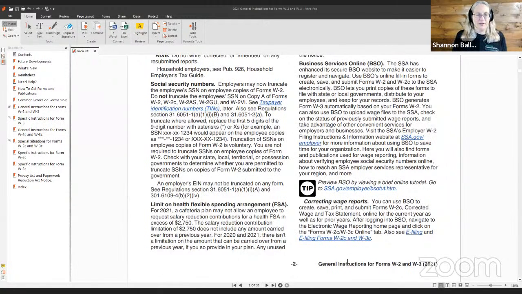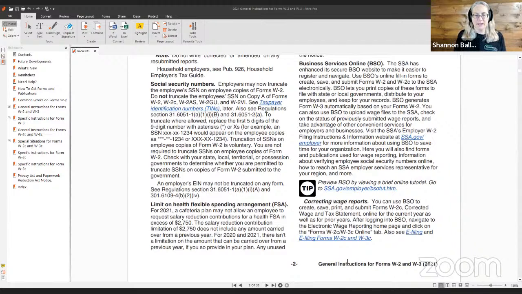Limit on health flex spending arrangements, FSA. For 2021, a cafeteria plan may not allow an employee to request salary reduction contributions for a health FSA in excess of $2,750. The salary reduction contribution limit of $2,750 does not include any amount carried over from a previous year.